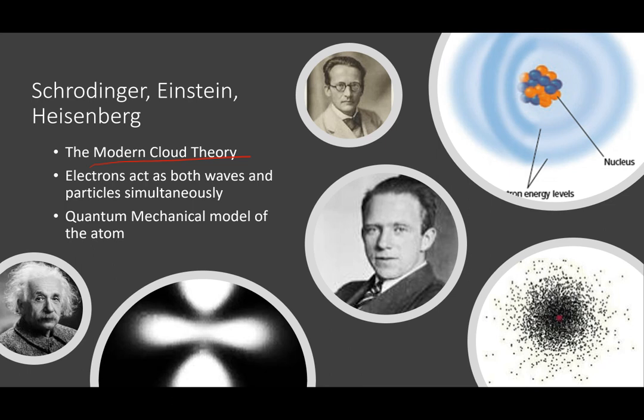Okay, again, I'll let you do more research on each of these, but basically, instead of orbits, really distinct orbits, we have more of a cloud. And this is the electron cloud model. And it has to do with probability. Okay, electrons existing as particles and as waves. It's a strange idea, but you can do some more research on that with assessment 1.1.